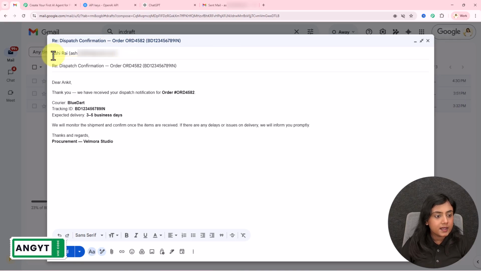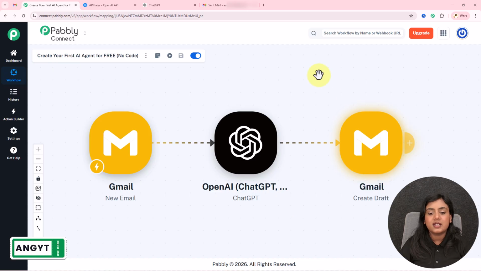That is over here. This is the email address of the person who has forwarded me the email. You can see this is the subject and this is the reply. Thank you for the dispatch notification for this order. We will monitor the shipment and confirm once the items are received. If there are any delays or issues on delivery, we will inform you promptly. You can see right over here, the reply has been generated successfully by my AI and is created as a draft as well. That means this entire connection has now been created.